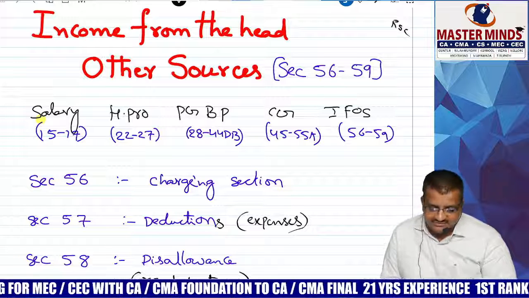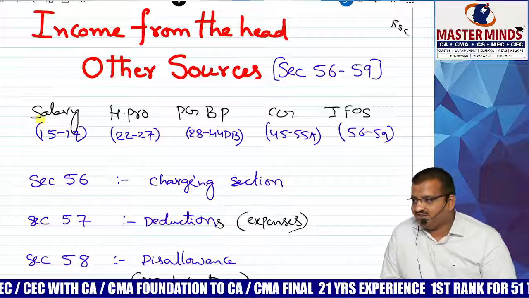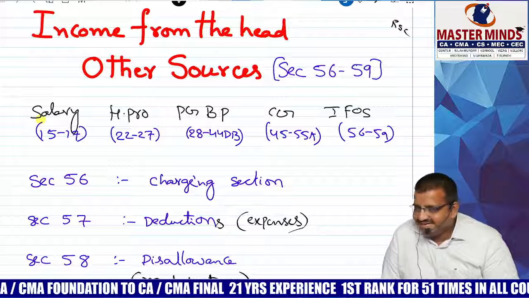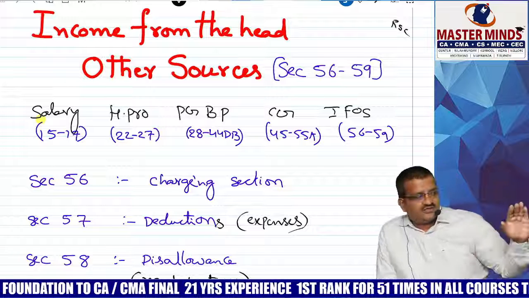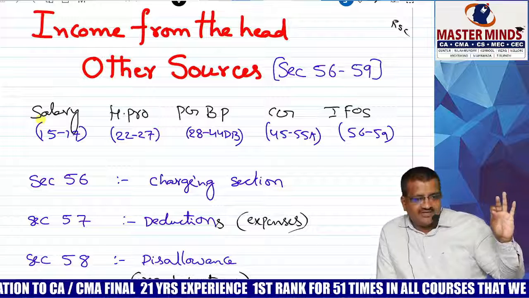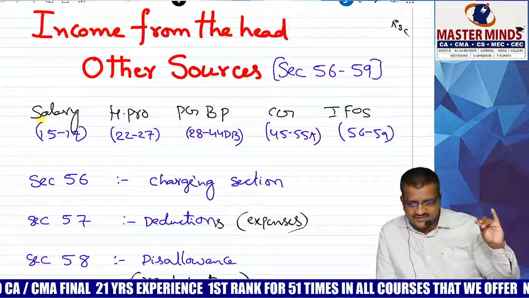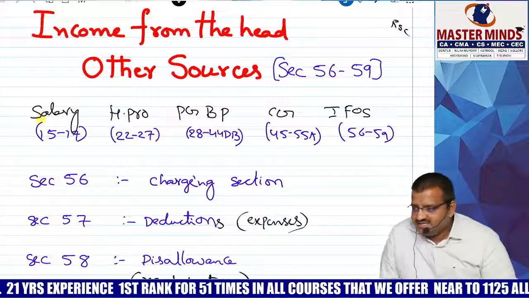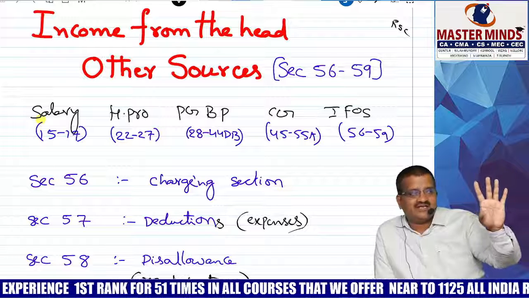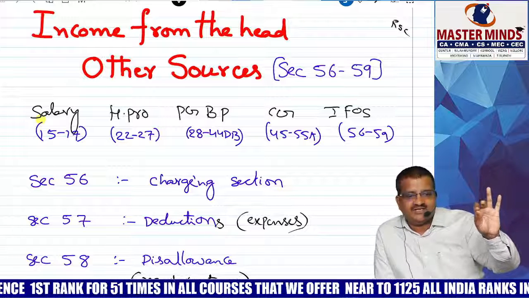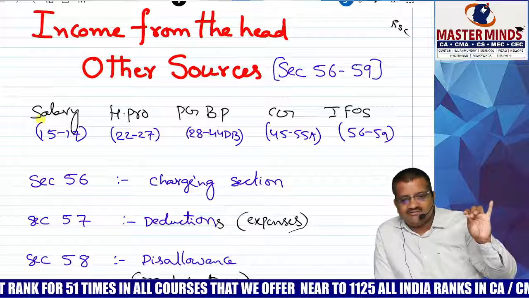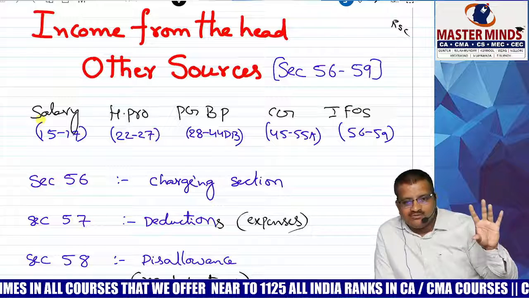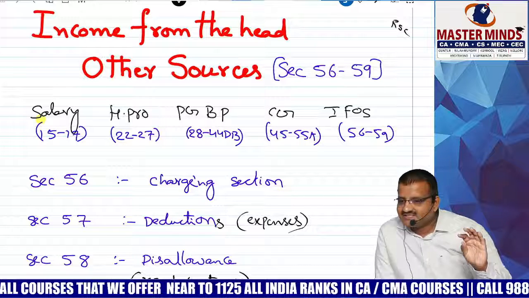I request you all, B category topic or else A category topic, a medium size chapter. Among all 5 heads, this is the least head. There are total 5 heads: salary, house property, PGBP, capital gain, other sources. From a numbers point of view, it is the last one as well as the residuary one. Residuary means those items which are not covered under salary, house property, PGBP, or capital gain automatically come under IFOS.